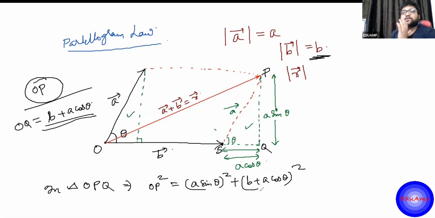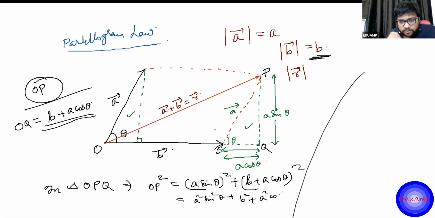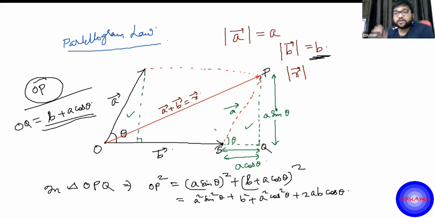If you are having any doubts or any confusion, just message me so that I know. Fine. So now from here you have to just expand it. A square sine square theta plus B square plus a square cos square theta plus twice of a into b into cos theta. Mind it, this a and b here, they are the magnitudes.